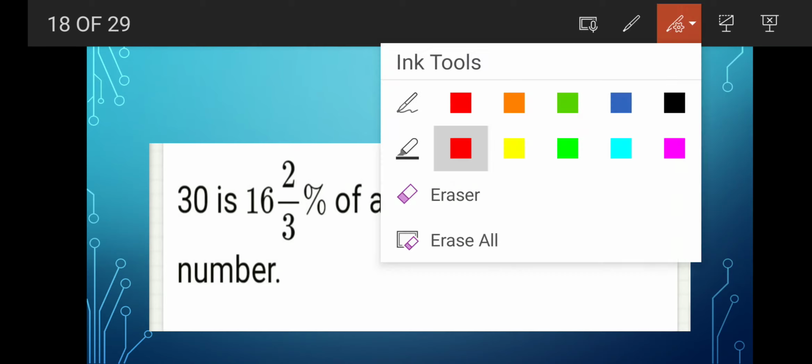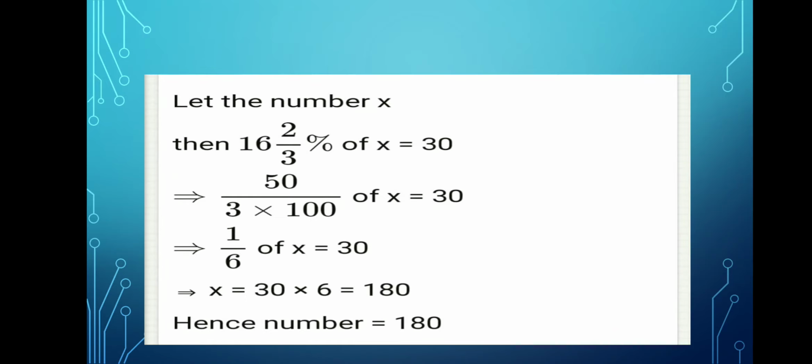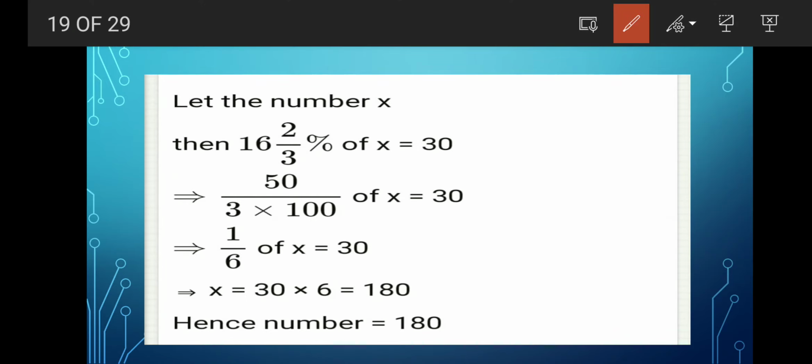Okay, now the next question, 30 is 16 2 by 3% of a number, find the number. Very good. So let the number be x, then 16 2 by 3% of x is 30. So you have to find the value of x. So the value of x will be what? 180. Because this type of equations you have solved earlier also, I have explained many times. So I think now there is no problem in finding the value of x.